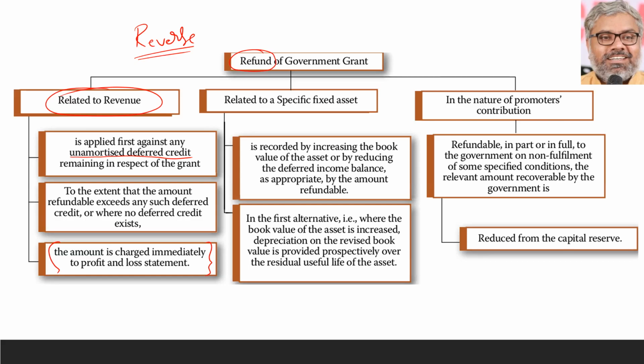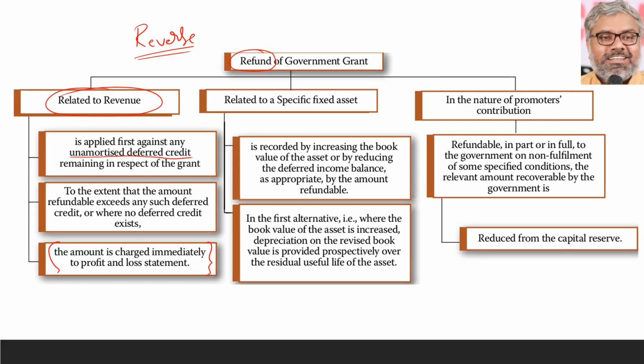So what will be the entry here? P&L account at R2, bank, or you can say the entry can be passed in two levels. Refund of government grants account at R2 bank, then P&L account at R2 refund of government grants. Refund of government grants is just a namesake item that will just come and go. What is the net effect of this? P&L account is debited with this refund. Bank account is credited because money is going out. That's it. That is related to revenue grants.